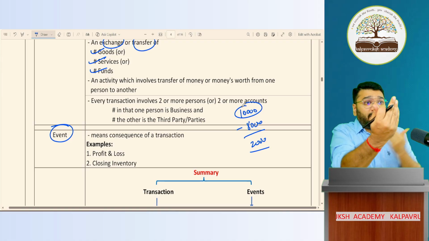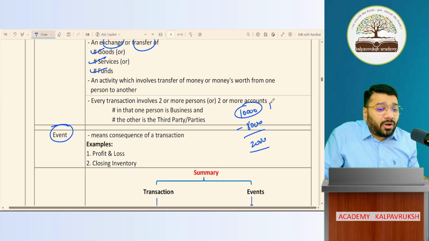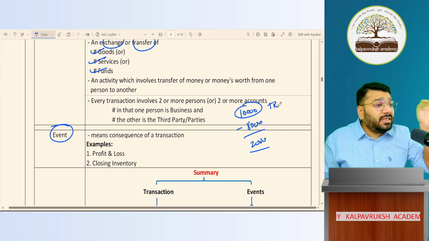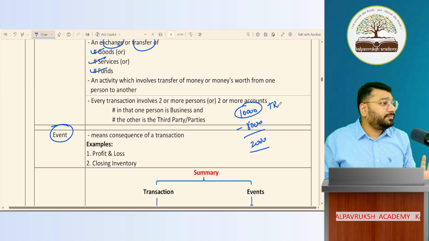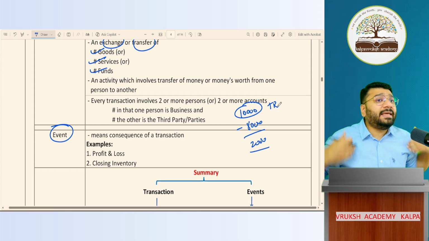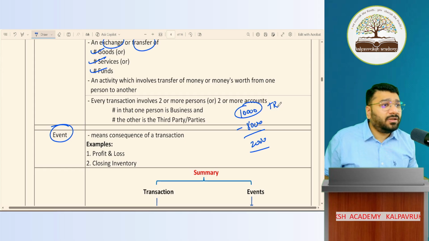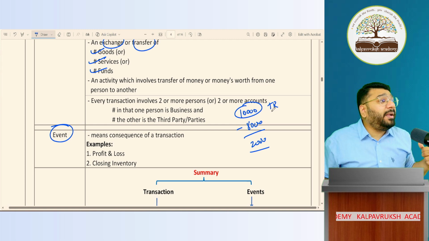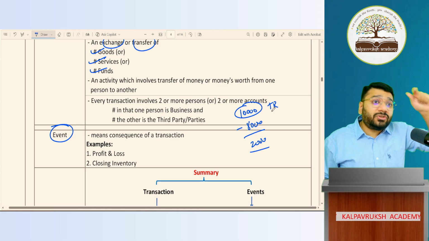So it is a transaction between us. So this transaction got recorded. This transaction is recorded as a transaction. Got it? Not got it? Because it involved exchange of service and funds. Okay. Now I paid rent for this premises. Can I say that is also a transaction?